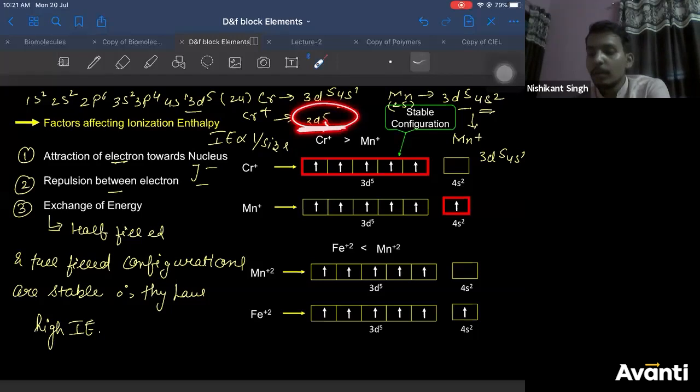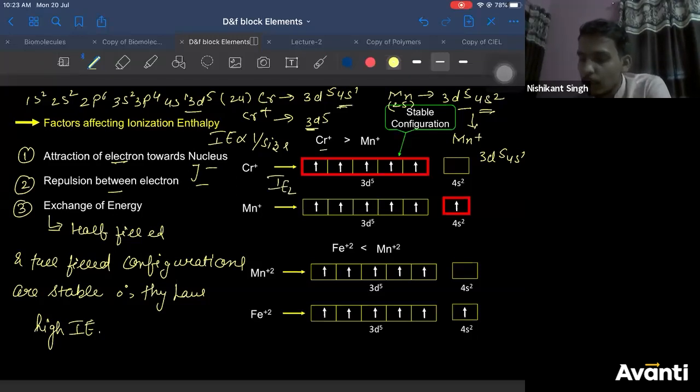Since it is difficult to remove electron from here, the ionization energy of chromium plus is greater than ionization energy of manganese plus. Or since it is the energy required to remove second electron, you have already removed first electron, you can say ionization energy 2 of chromium is greater than ionization energy 2 of manganese. You can write that. Correct? It will be 3p6. Yes.